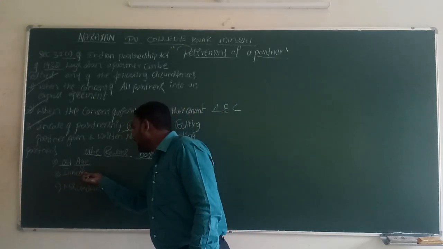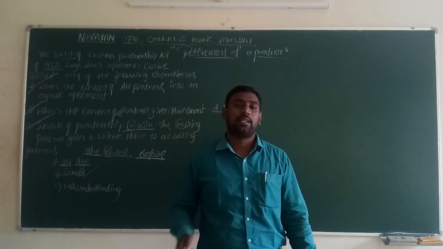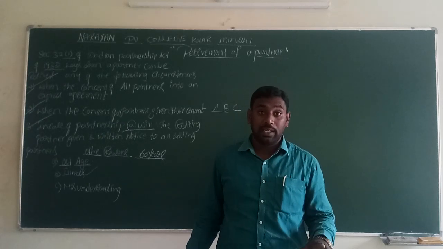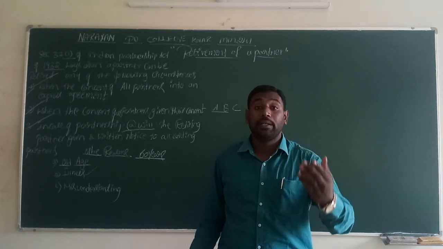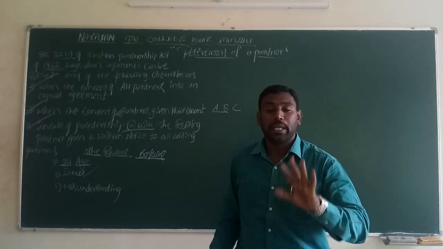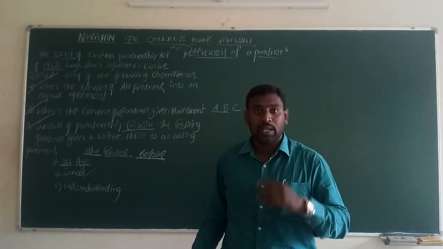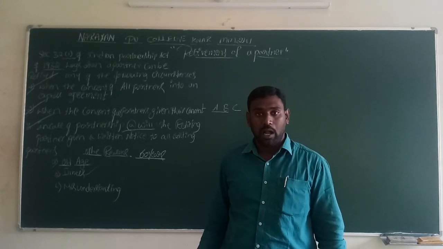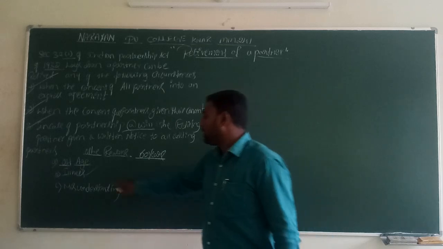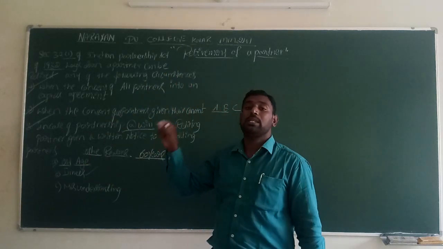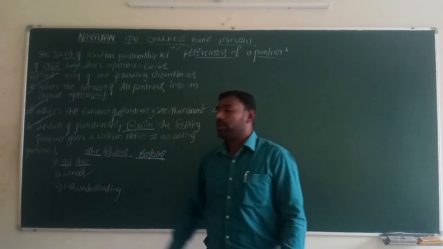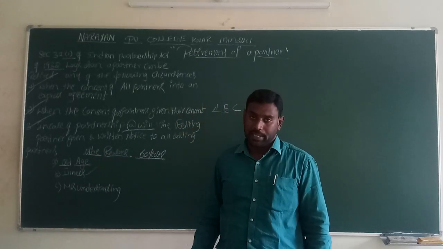The second reason is illness. Illness is nothing but ill health. The partner may suffer not only physically but also mentally, with depression, problems, or any kind of ill-health activities. During that time the person will not be staying in the partnership business, so he can be taken as a retirement.